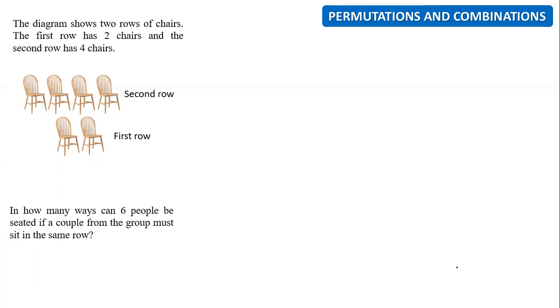I'm going to read the question. In how many ways can 6 people be seated if a couple from the group must sit in the same row? Okay, the condition is the couple must be in the same row. That's all. That's number one, the rules.